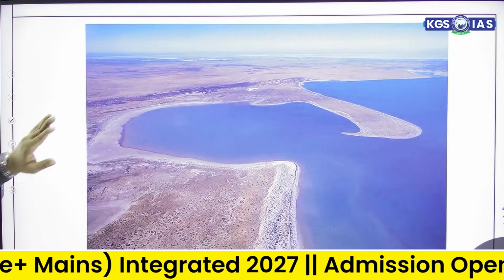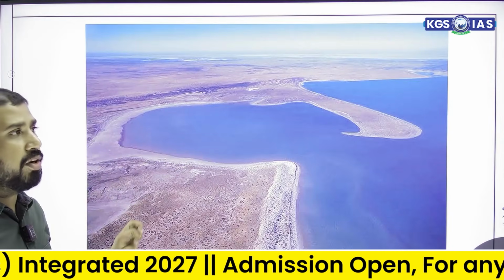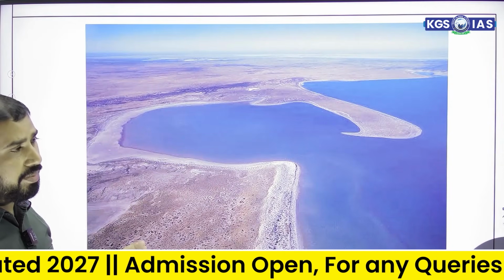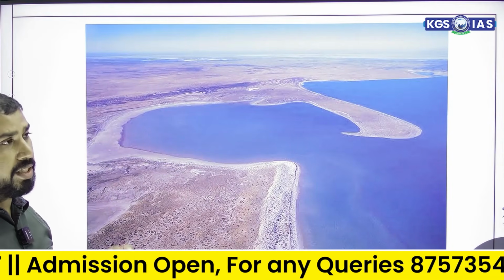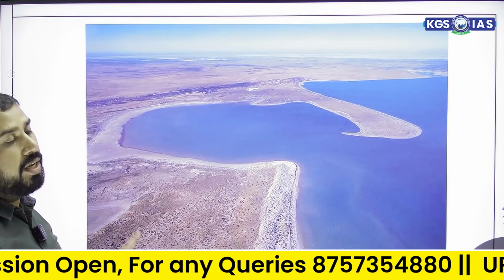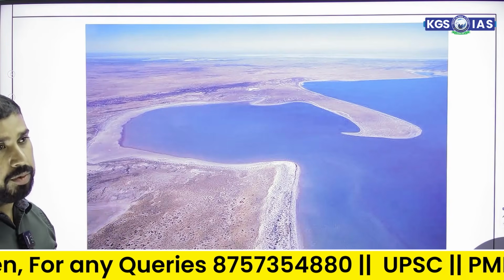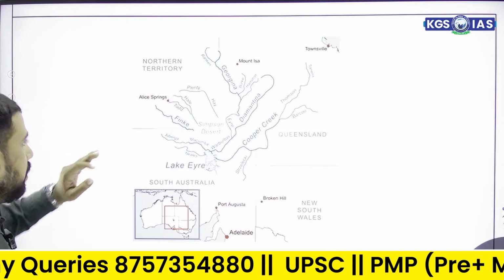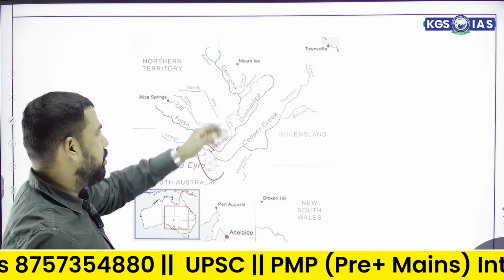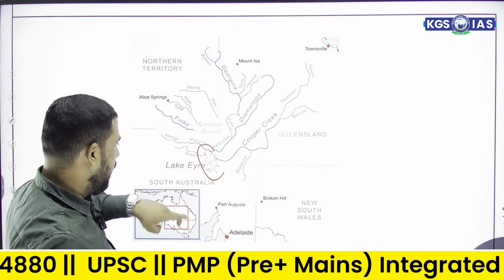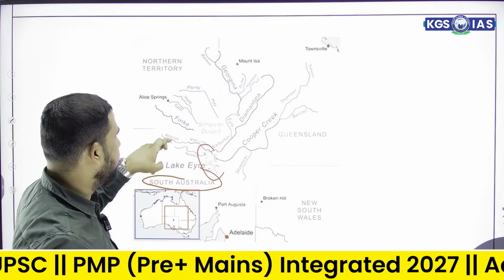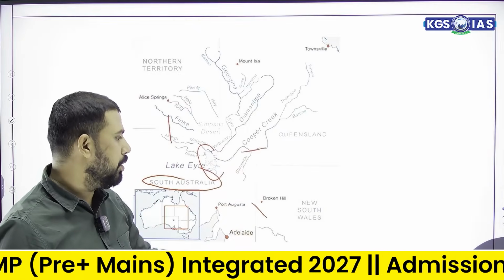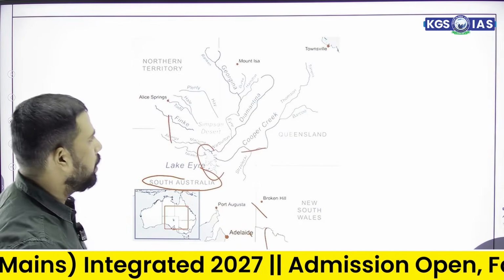Moving forward, there is a famous lake and the largest lake of Australia named Lake Eyre. Lake Eyre is considered the largest lake of Australia, which is present in South Australia, whose capital is Adelaide. So this is the place, Lake Eyre, where so many rivers are present, and it is situated in South Australia, adjacent to Northern Territory, Queensland and New South Wales, and here is the Victoria part.